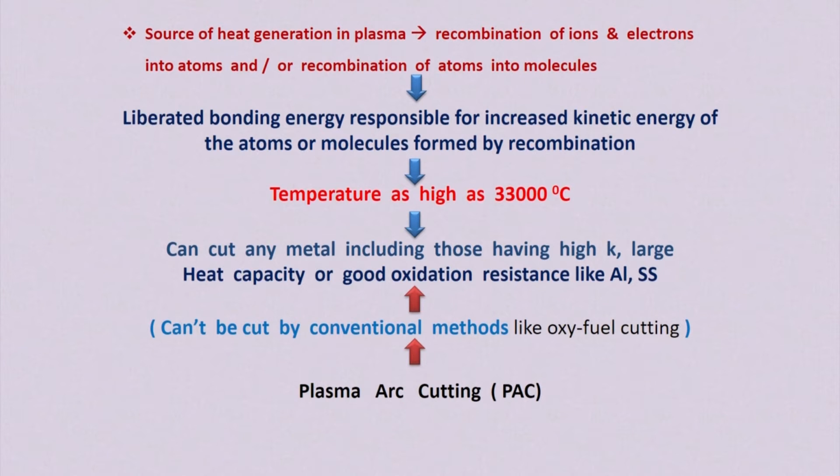Conventionally, thick material is cut by the oxy-fuel cutting operation, but when the material thickness reaches a certain height, and when the material is like aluminum and copper, which have high thermal conductivity and high heat capacity, or like stainless steel, which has good oxidation resistance, these cannot be cut conventionally by oxy-fuel cutting. So such material with high thickness can be cut by the plasma cutting operation.